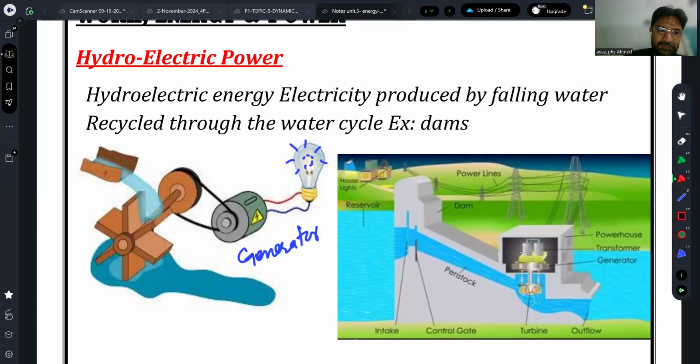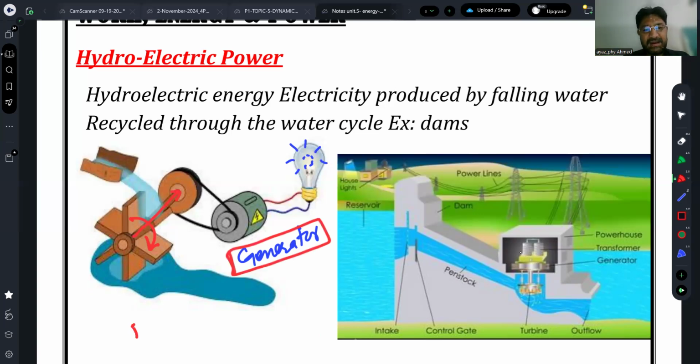This is the model diagram, in which there are turbine blades, and when water falls on them, they rotate. Their rotation is transferred with the help of a shaft, and then with the help of a conveyor belt we connect the turbine with an electrical generator, which produces the electricity. This is very low level, I mean, this is the model, right?